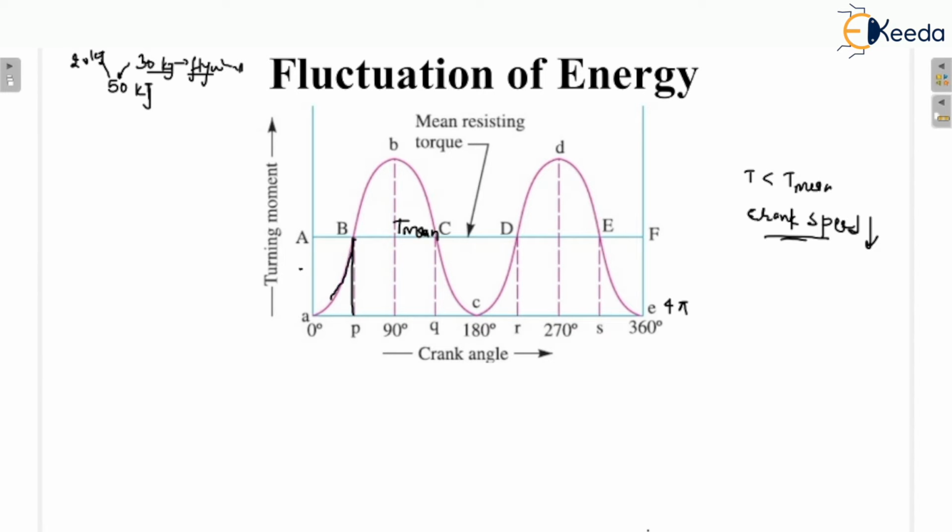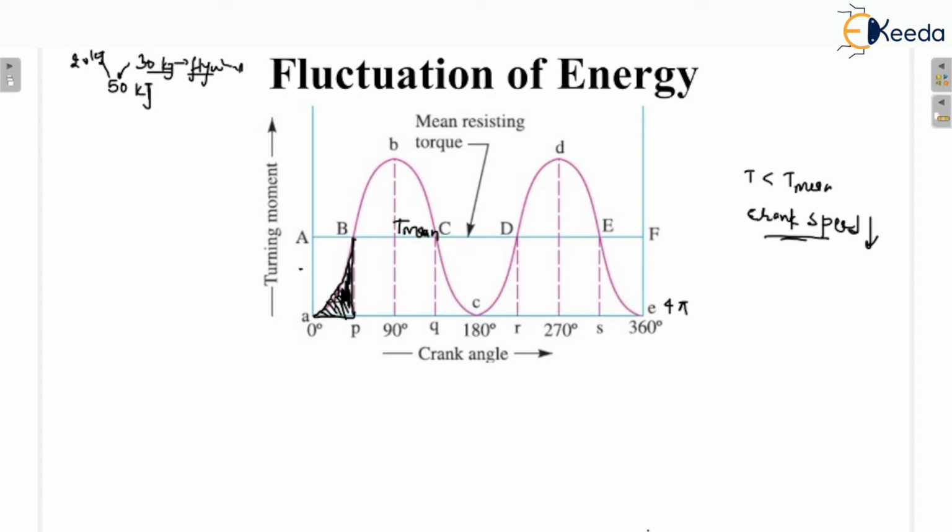This is the area you can see. We know that the area under the turning moment diagram is equal to work done. So this is the work done by the engine, but the energy required is represented by AABP. This complete area is the energy required. This amount of energy we require, but the engine is developing only this work.